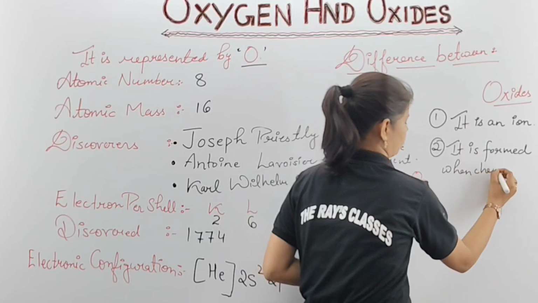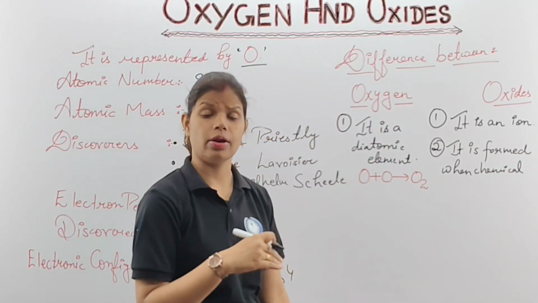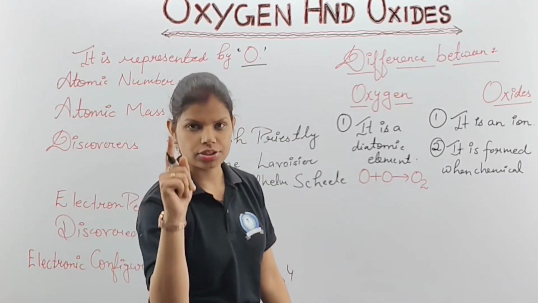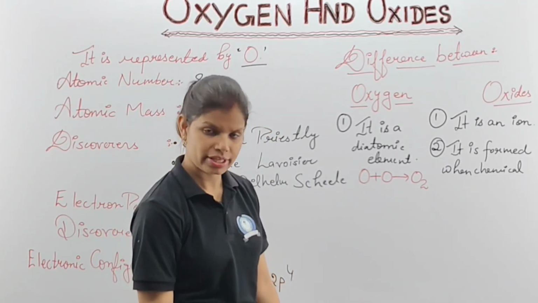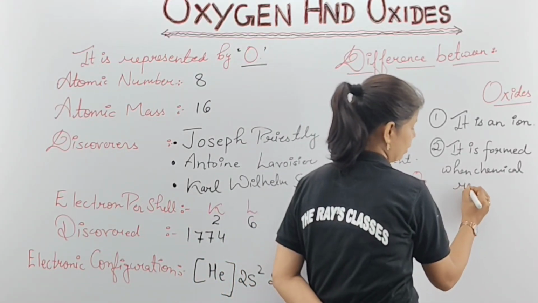Clear, no? Oxygen is not automatically going to be converted into oxides. No, for that the chemical reaction definitely needs to occur. Understood my point, what I said to you? So the more important point to remember is chemical reaction.